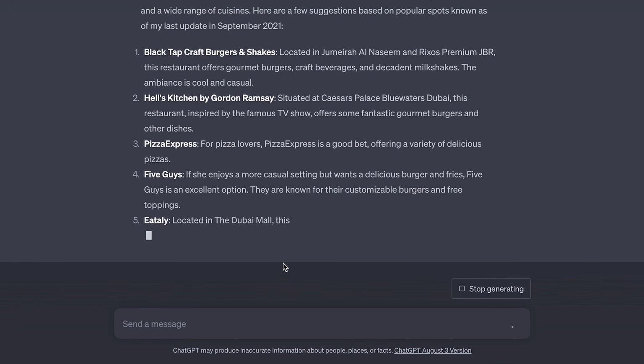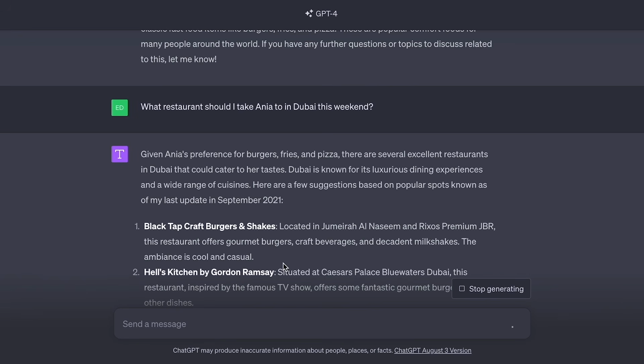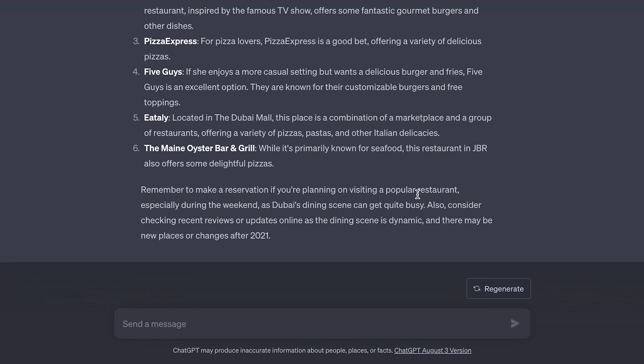This is a great example of few-shot prompting in which it wouldn't have been able to answer this question if I hadn't given it some example data or just trained the model a little bit more in order to get the response that I want.